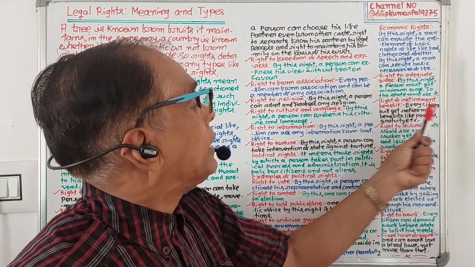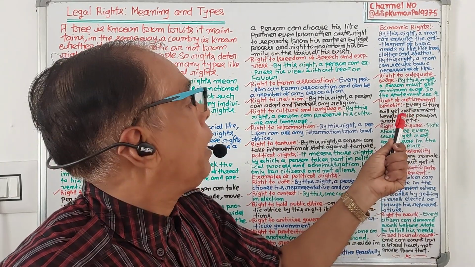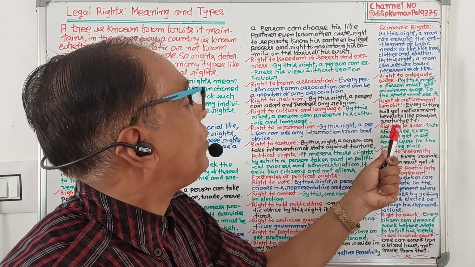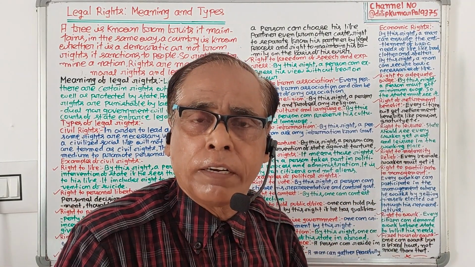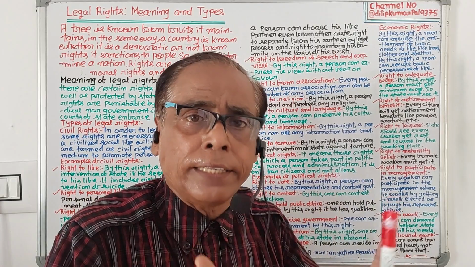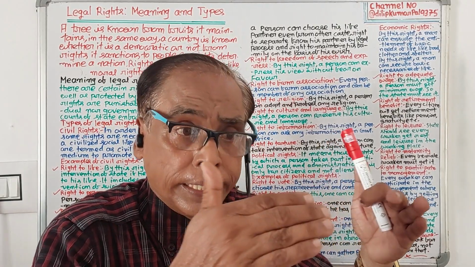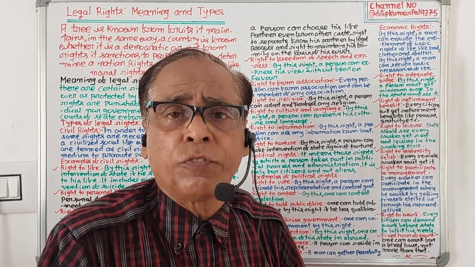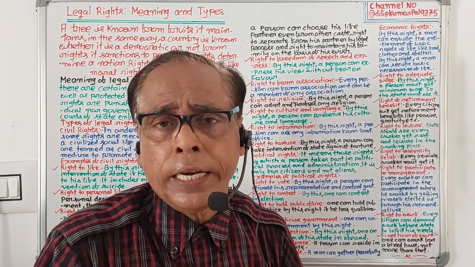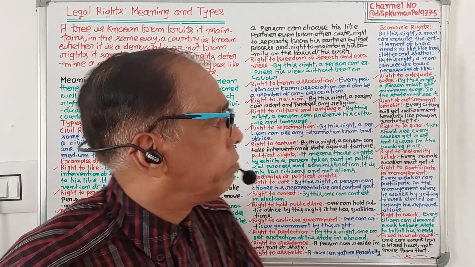Right to retirement benefit. Every citizen will get retirement benefits like pension, gratuity and other benefits. If a person does not get them, he can approach the state and the state will come forward to help.